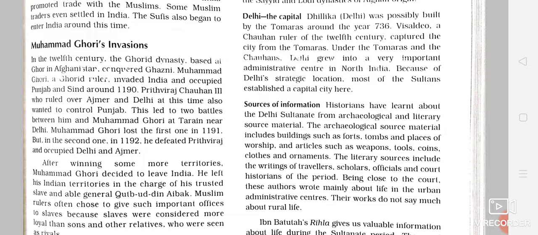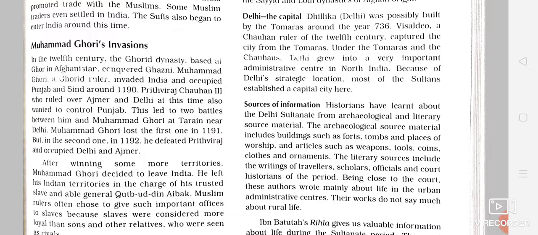And that time, who was ruling in India? The very famous and brave ruler Prithviraj Chauhan III. He was ruling at that time in Ajmer and Delhi, and now his ambition was also to gain control over Punjab. So now when Muhammad Ghori came to know that Prithviraj Chauhan is ruling, then what happened?